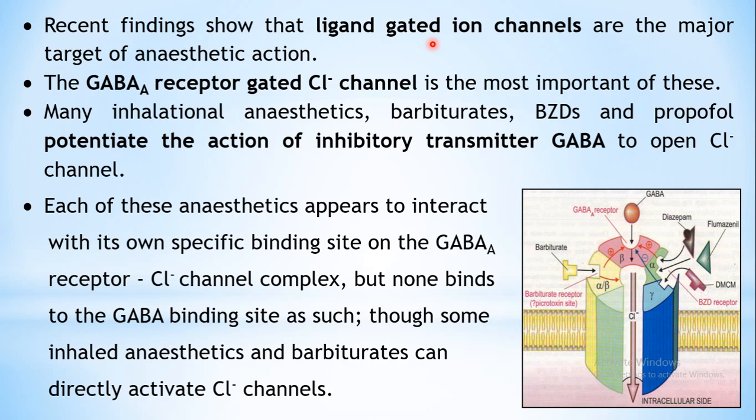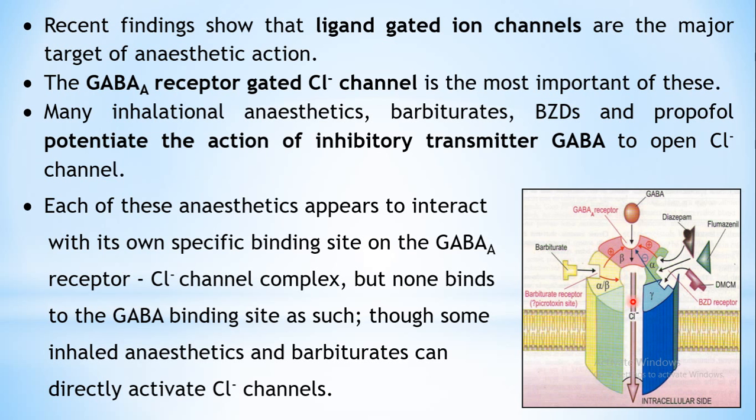Out of these, the GABA receptor gated chloride channel, the one which we had seen under the sedative hypnotic chapter. This picture is also familiar to you all, showing the mechanism of action of barbiturates and benzodiazepines. They act through potentiation of the GABA action. That is, GABA binds to its receptor, and this results in opening of the channel.